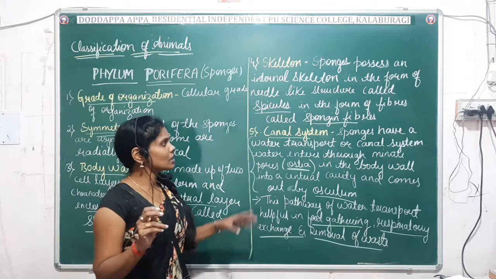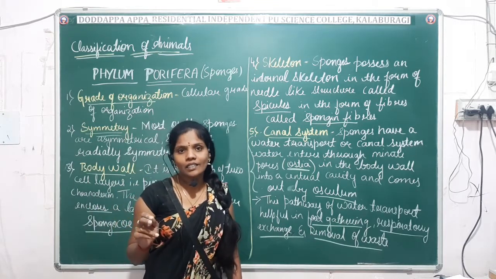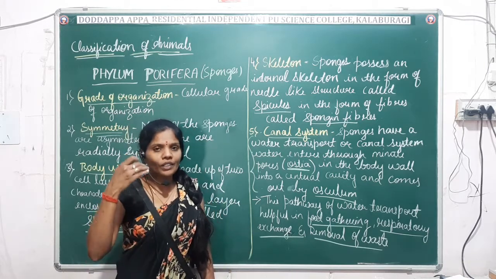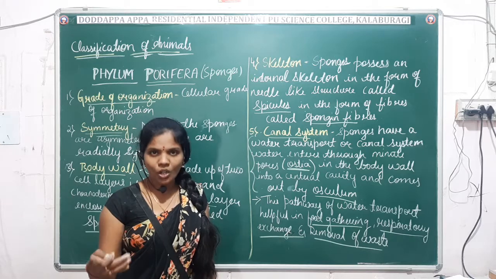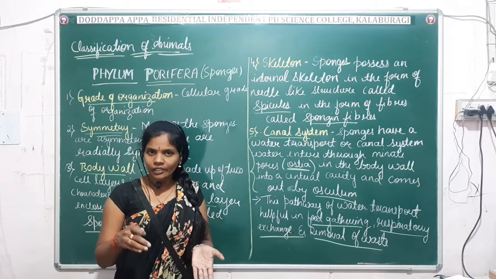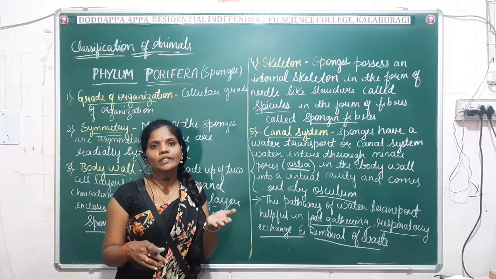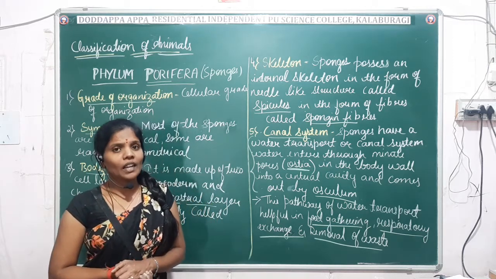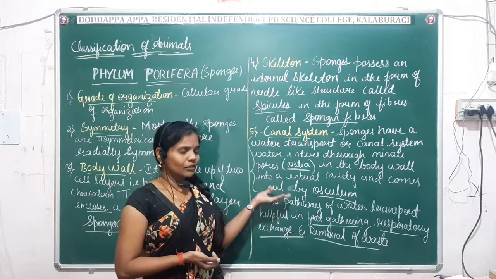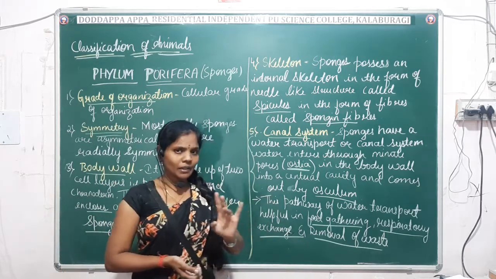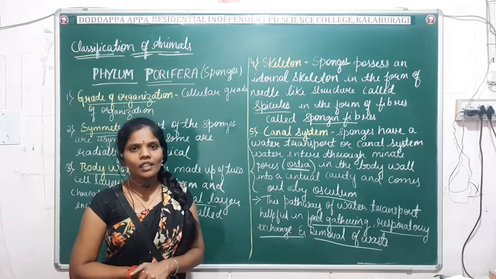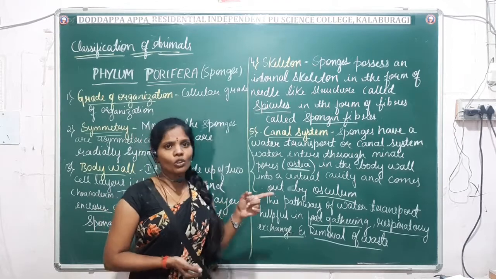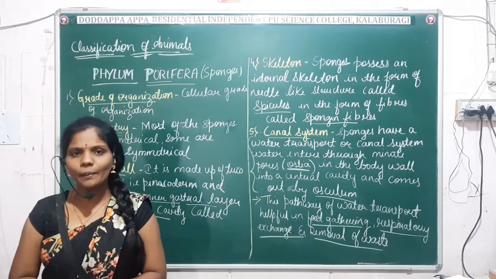Then another important characteristic feature of the porifera is the canal system or the water transport system, where the body has minute pores which are known as ostia. The water will enter inside through the ostia and it comes out by the opening which is known as the osculum, that we commonly call the water transport system. Apart from this, the water transport system has mainly three functions. One is food gathering, another is respiration, and next comes the removal of the waste. Okay. So next we'll move on to the remaining characteristic features of porifera.